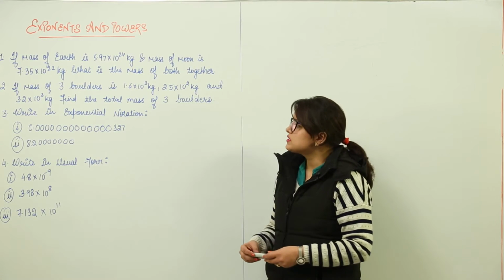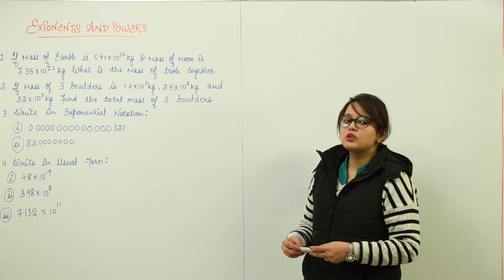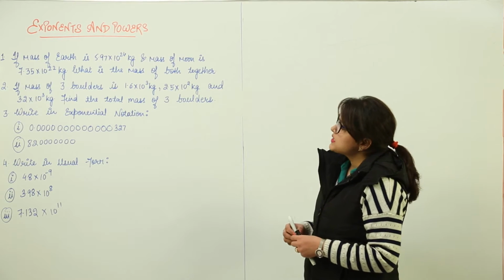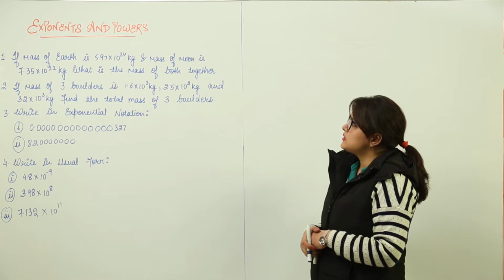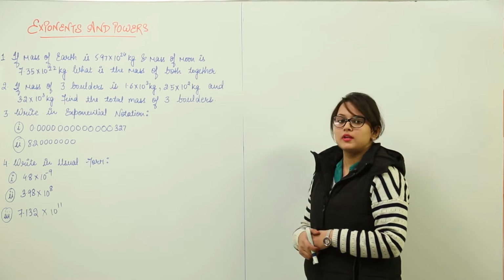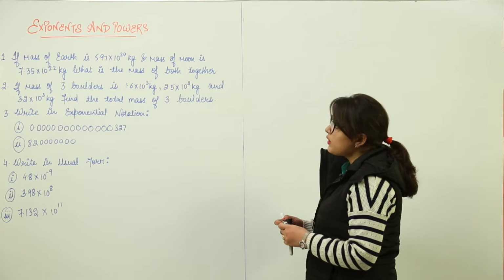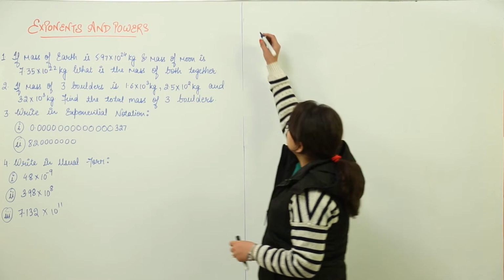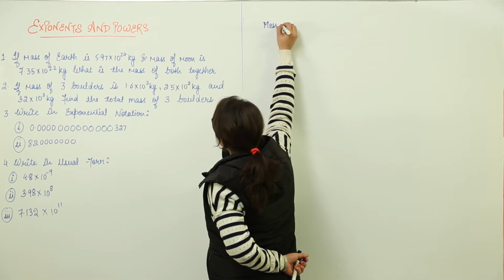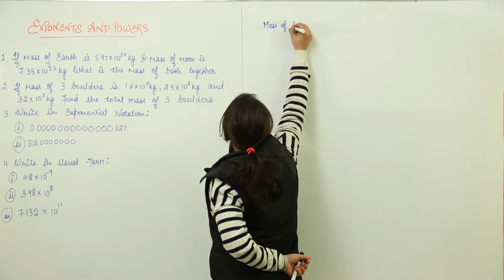Moving on to the questions involving all the concepts that we have learnt. Let us start. The first question is, if the mass of earth is this much and the mass of moon is this much, what is the mass of both together? So we have to add them up, right? Before adding them up, I will be writing them separately. There is a reason behind that, you will get to know.